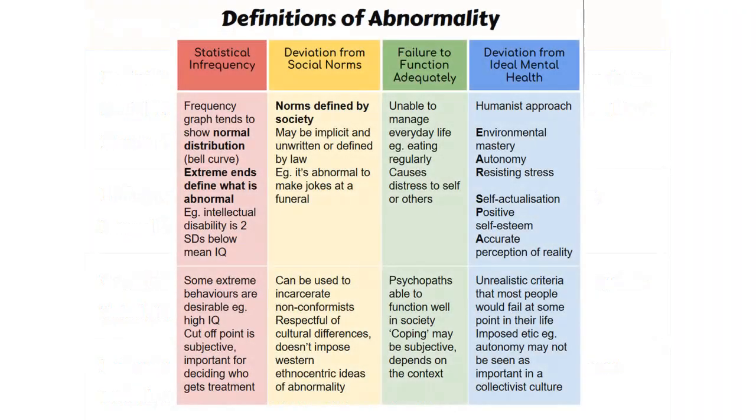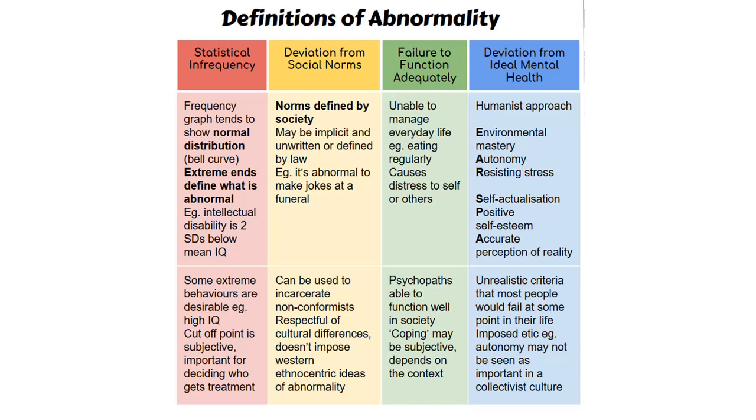Topic 1. Definitions of abnormality. There are 4 ways of defining abnormal behavior. Number 1. Statistical infrequency. When plotted on a graph, a variable such as IQ will show a normal distribution, also known as a bell curve. Extreme values define what is abnormal. For example, people who have an intellectual disability have an IQ 2 standard deviations below normal.